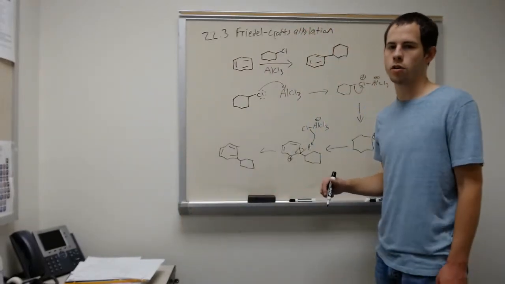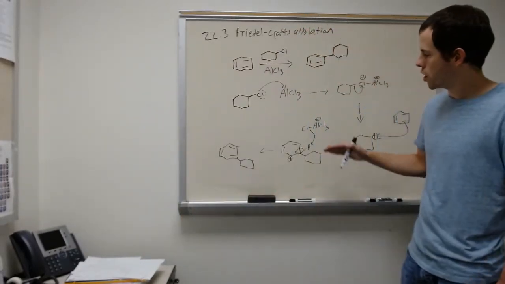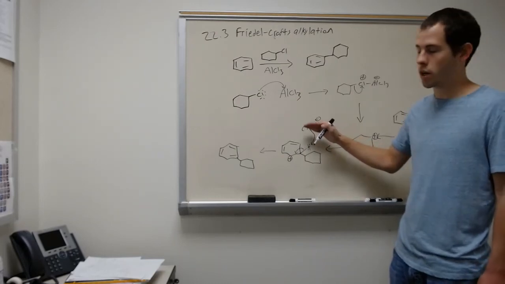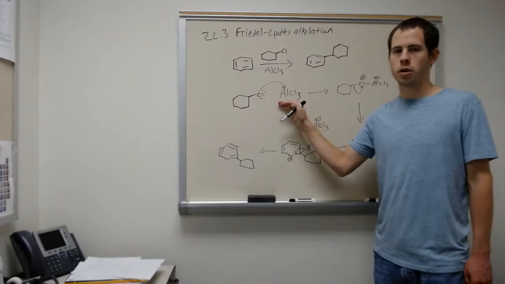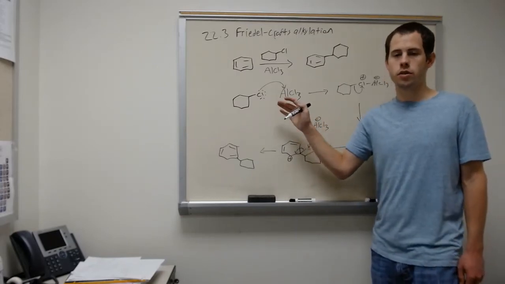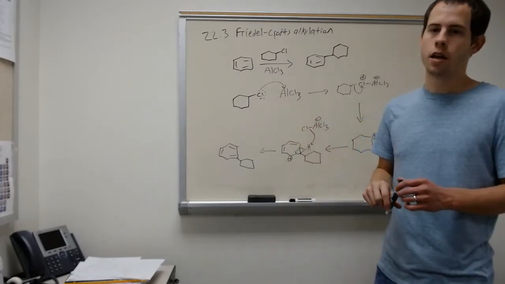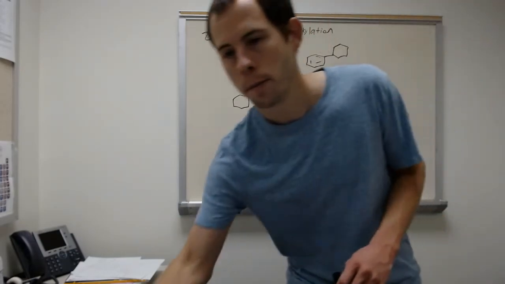And so then we get to our final product. In this last step, we make HCl, we remake aluminum trichloride, which can come back up here and do this again. And so this is called a Lewis acid catalyzed process.